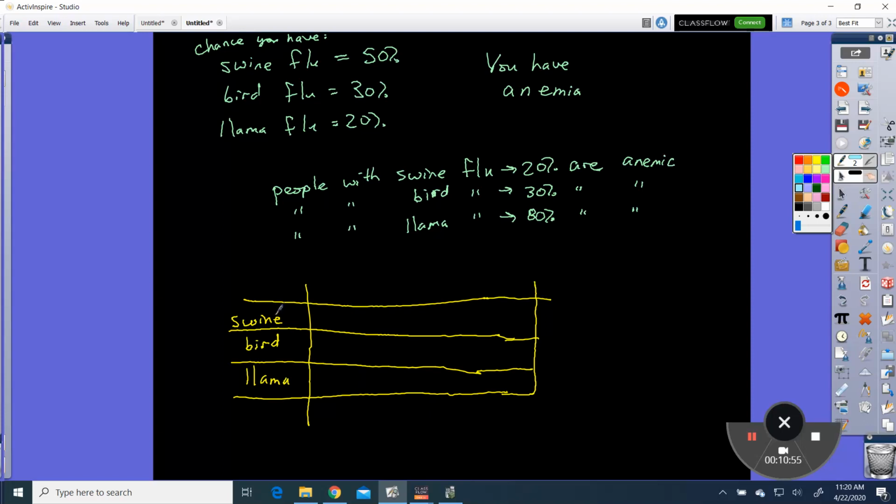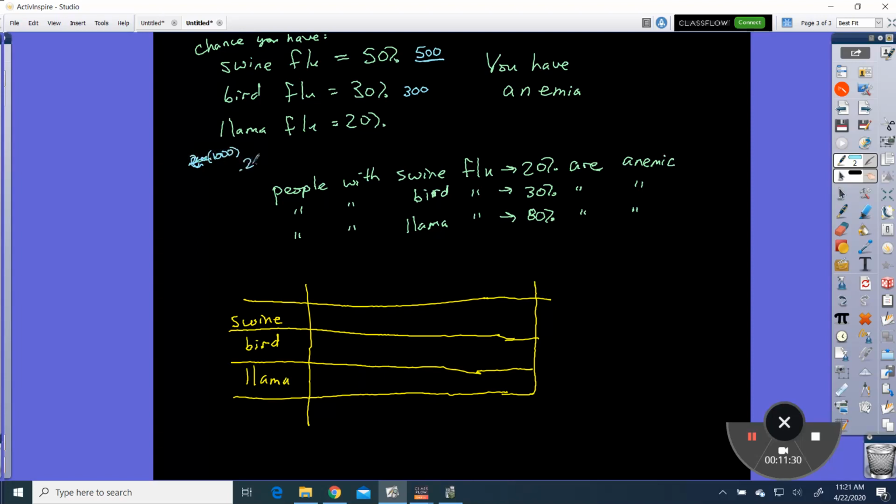So let's just say based on there being 1,000 people, 500 of them have the swine flu. 30% of the 1,000 means that 300 of them have it, and 20% of 1,000, so 0.2 times 1,000, move the decimal over one place, now it'd be 2.